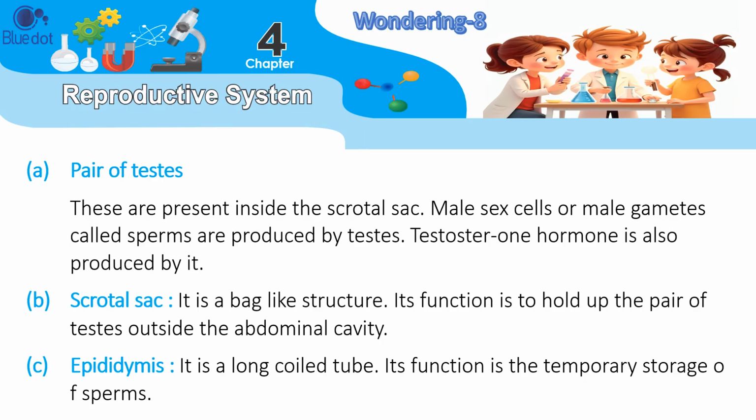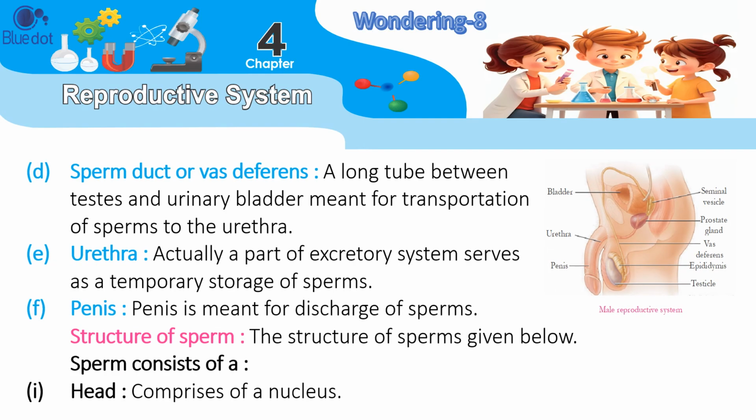C. Epididymis. It is a long coiled tube. Its function is the temporary storage of sperms. D. Sperm duct or vas deferens, a long tube between the testes and urinary bladder meant for transportation of sperms to the urethra. E. Urethra. Actually a part of the excretory system, it serves as a passage for sperms. F. Penis. The penis is meant for discharge of sperms.